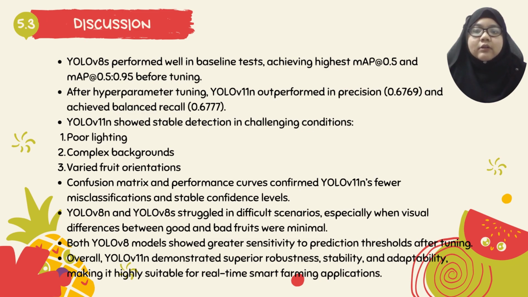In contrast, while YOLO version 8N and YOLO version 8S were capable of making accurate predictions under ideal conditions, their performance dropped when faced with more difficult scenarios where the differences between good and bad fruits were subtle. This was reflected in their lower recall and confidence stability after tuning. Overall, our findings highlight YOLO version 11N's robustness and adaptability, making it a strong candidate for real-time fruit condition detection in smart farming applications, where consistent accuracy is crucial.